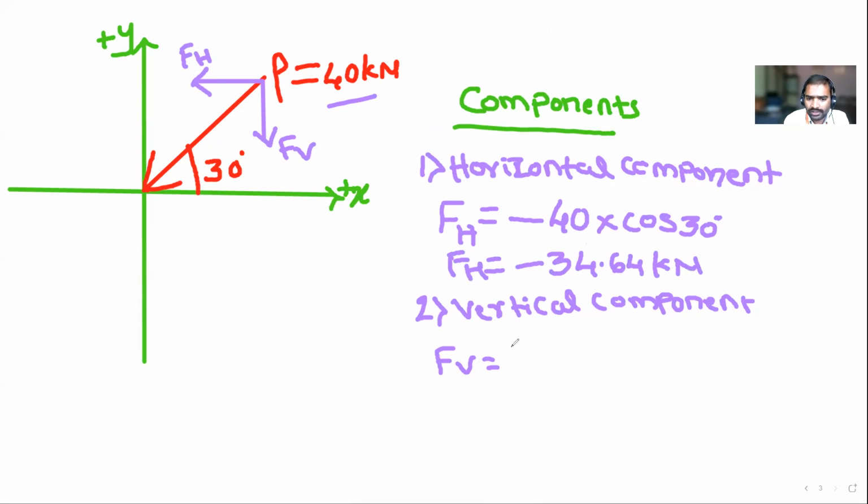Next, can you tell me the vertical component? Is the vertical component going in the upward direction or downward direction? Downward direction, which means it is negative. So minus 40 cos theta or sin theta? Sin theta. Theta is how much? 30 degree. So sin 30 is how much? That is 1/2. So 40 by 2 is minus 20 kilonewton. This is FV. So this is how you have to write it.